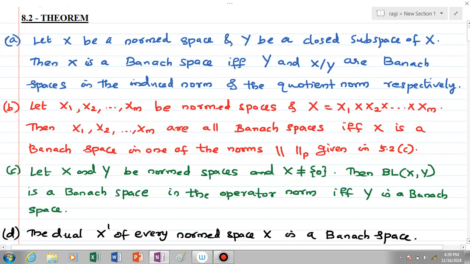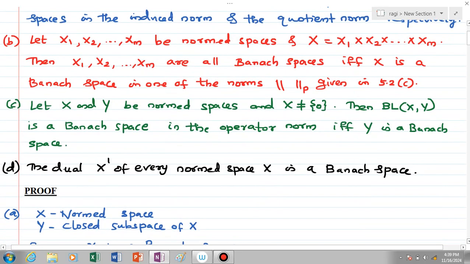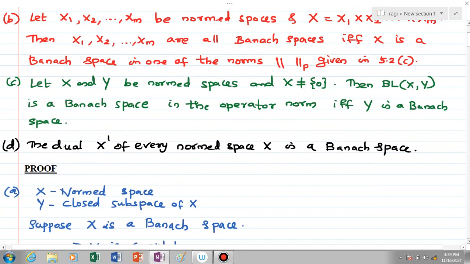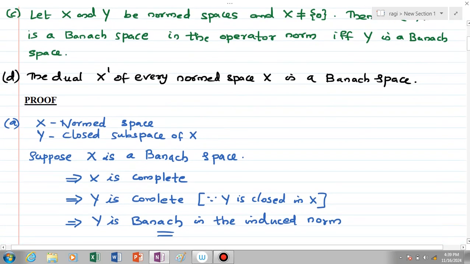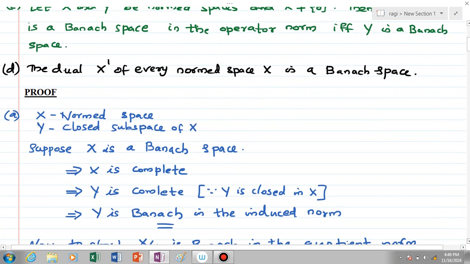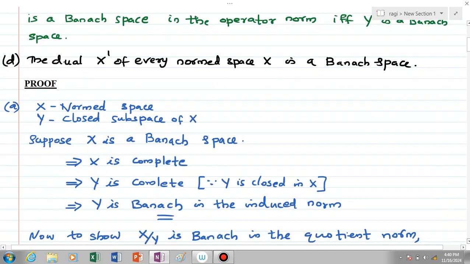Okay, for the first part, suppose first that capital X is a Banach space. We have to show that Y is Banach and also the quotient space X by Y is Banach.